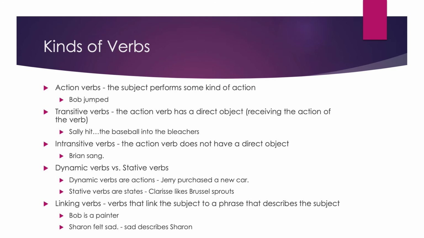There are also different kinds of verbs. Action verbs are the easiest for us to understand because we typically learn an early definition of verbs as action words. But some actions aren't complete when we hear the action. We need an object to fully understand the action. These are transitive verbs, verbs where we expect a direct object. "Sally hit" is incomplete semantically. We need the direct object to understand what kind of hitting Sally did. We need to know what got hit.